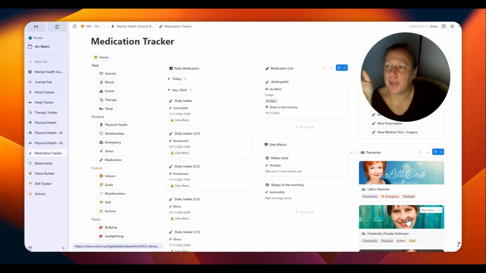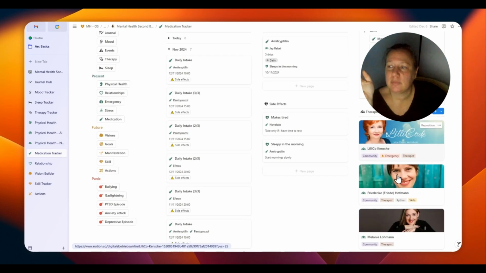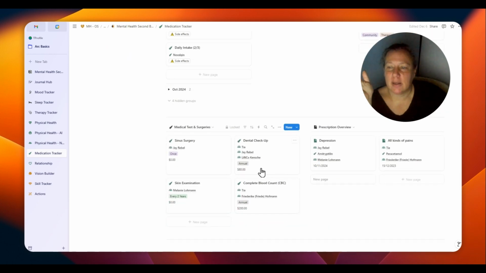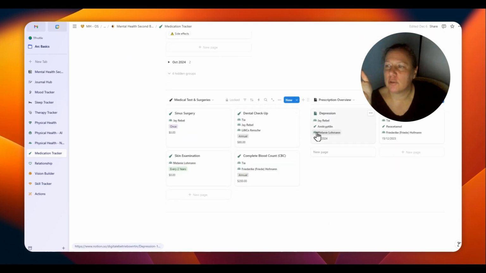These are your therapists where you can get your prescriptions. And you can find the prescription overview down here, and sometimes you have to undergo medical tests or surgeries, and you can track them here. How often, if you have to pay for them, or if your medical insurance pays for it, and it gives you also a reminder.